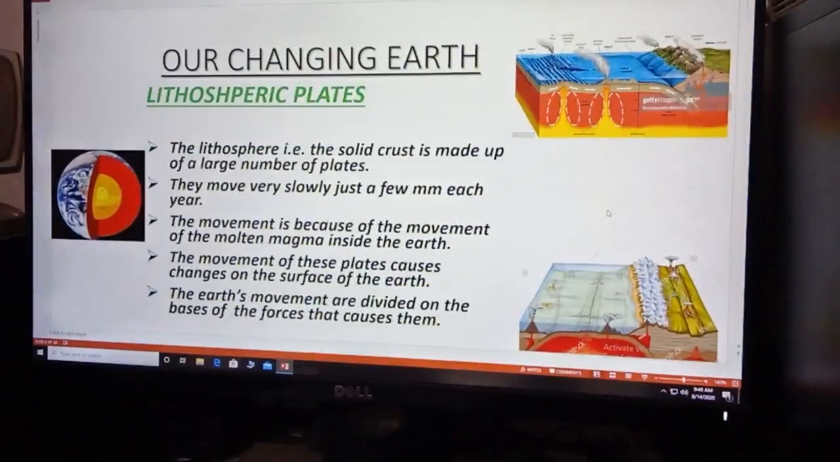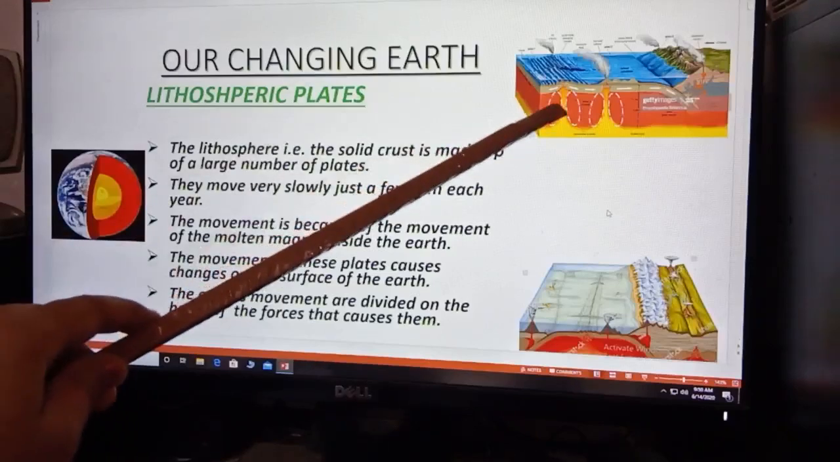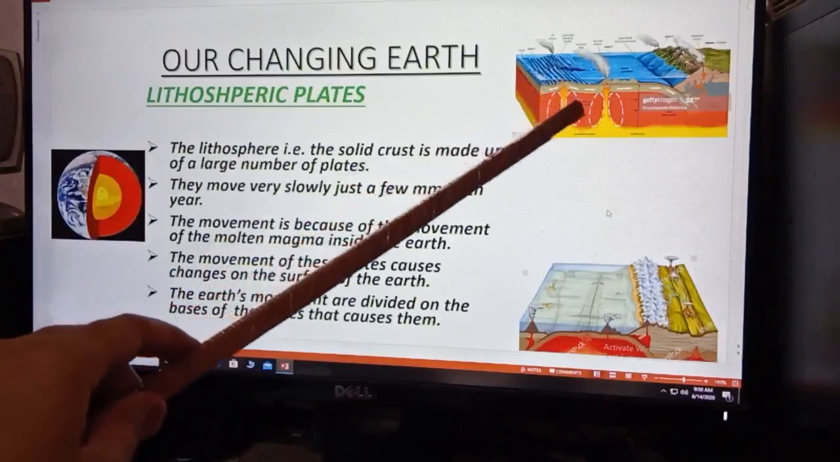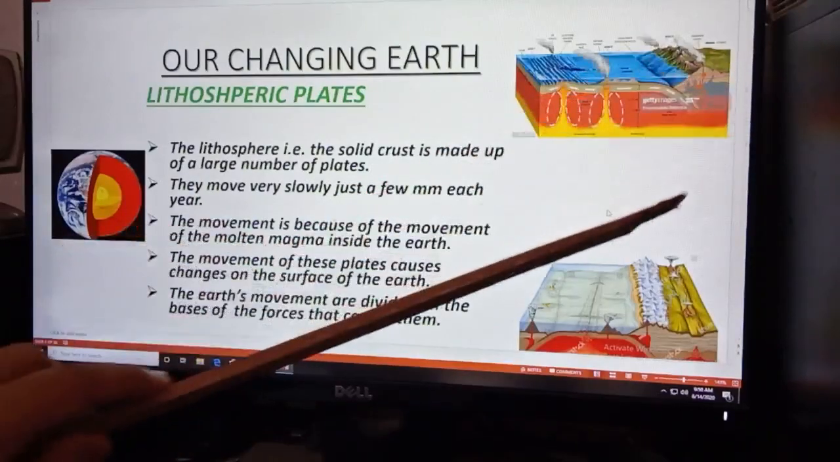Children, in the previous class, you have learned about the interior of the earth. Earth is made up of three layers: crust, mantle and core. And you know that the crust is very thin, and the mantle consists of hot molten rock known as magma. This magma creates convectional current, and due to this convectional current, volcanic mountains are formed.